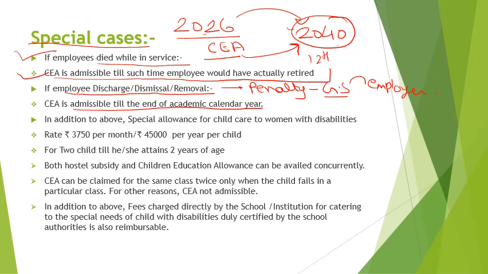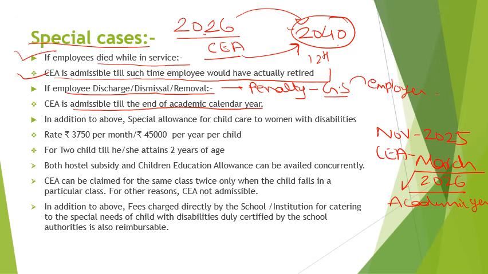Means suppose an employee gets this penalty in November 2025, so CEA can be claimed up to this March 2026. That is the end of the academic year.